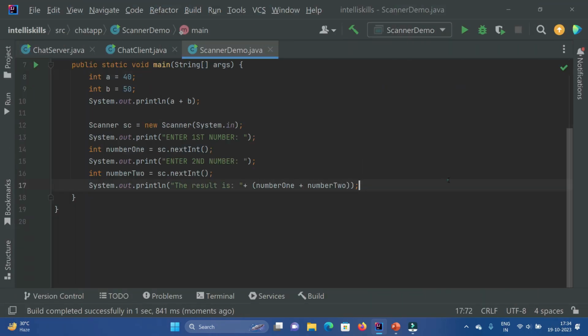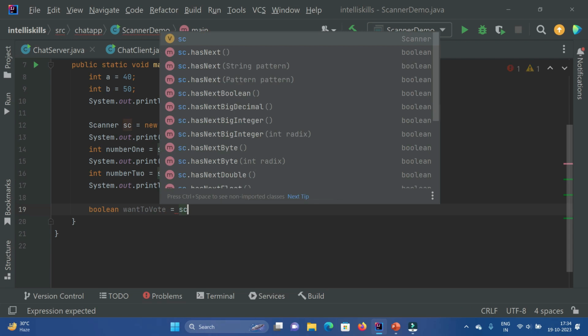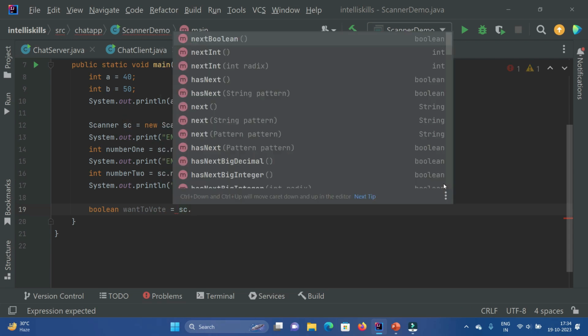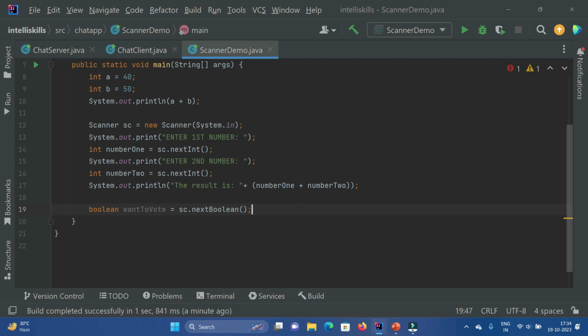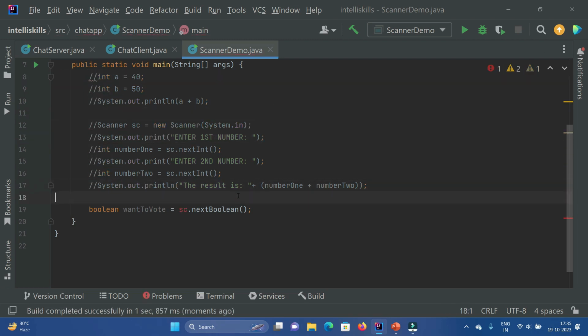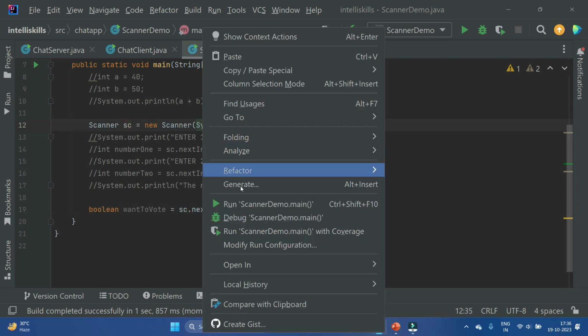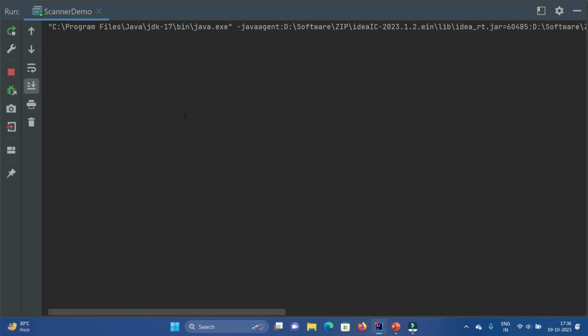Now I was supposed to tell you the specific methods for other data types. So for boolean, say b1 equal to sc dot nextBoolean. This nextBoolean method is used for boolean values, and we'll comment out all of this. Now when we run our program, suppose I want to vote, so I will enter true.